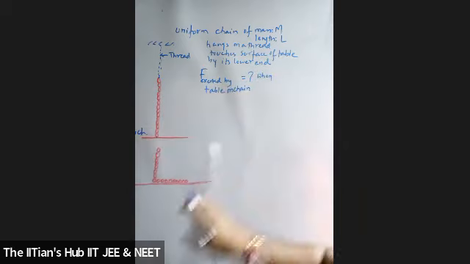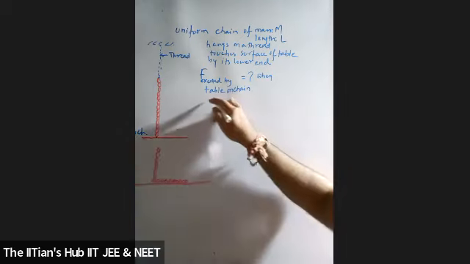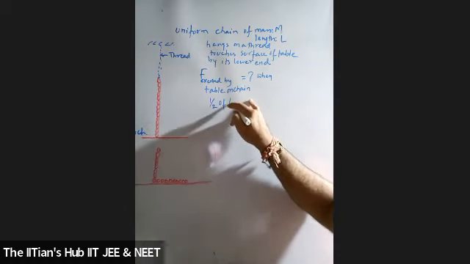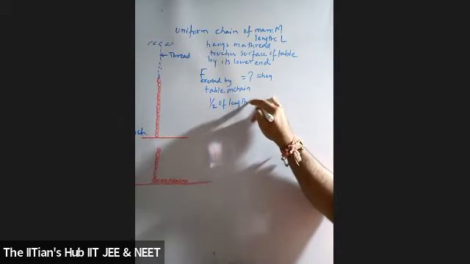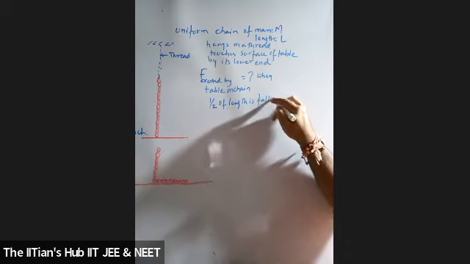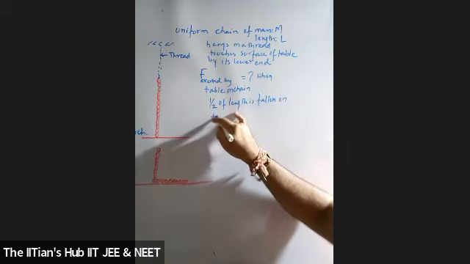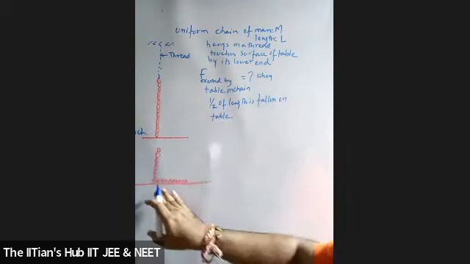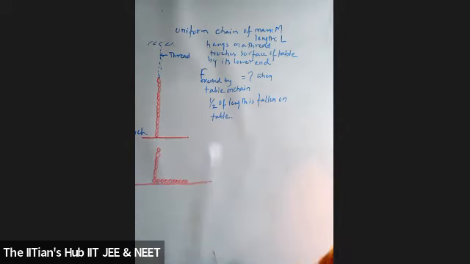This is for the situation when half of the chain is lying on the table, when half of its length has fallen on the table. And students, it's not forming any heap. It's along a straight path.